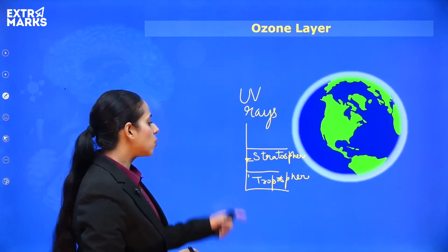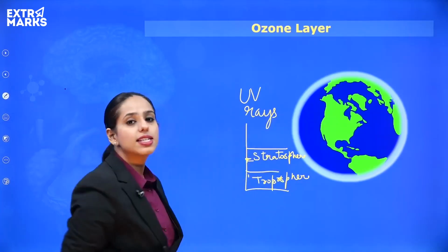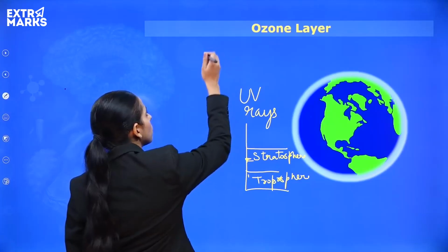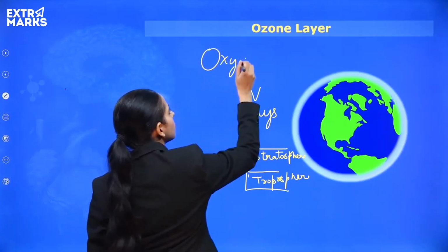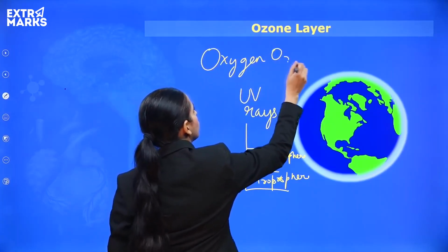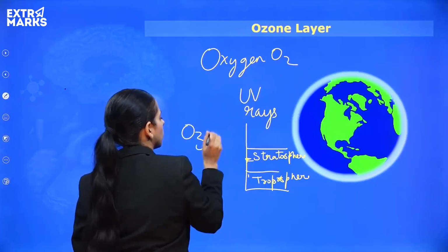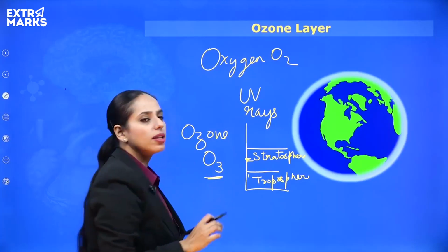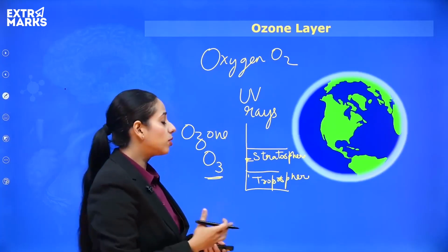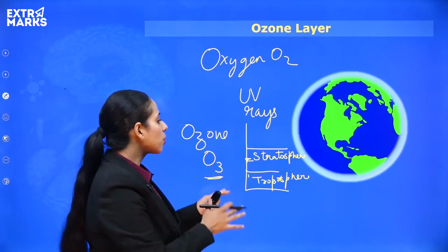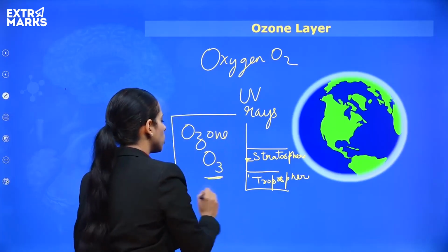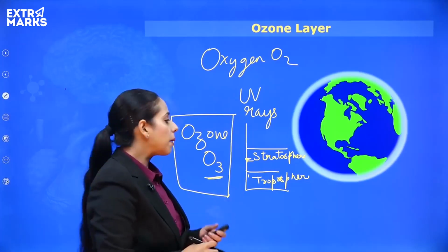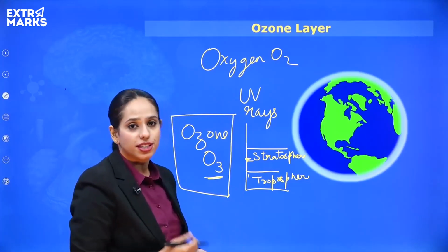So, what the ozone layer does is that it protects the life on the planet, right? So, what is the formula of ozone? Oxygen we say is O2, ozone is O3, right? How it is formed, these are all things which will require us to study it in more detail. But as of now, we are just going to understand that ozone is O3 and it is protecting the life on the planet by acting like a protective shield, right?